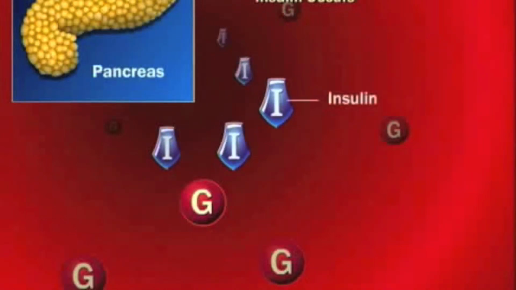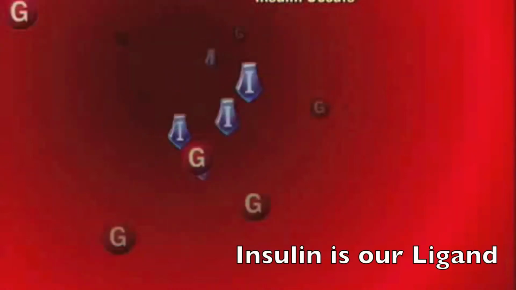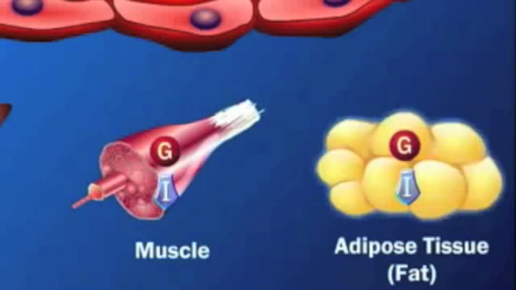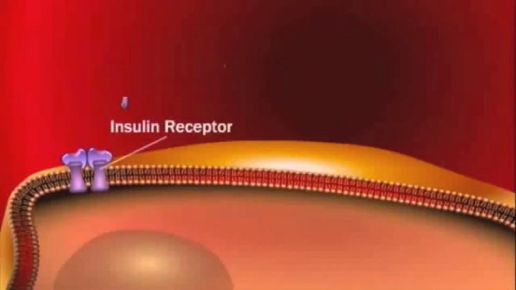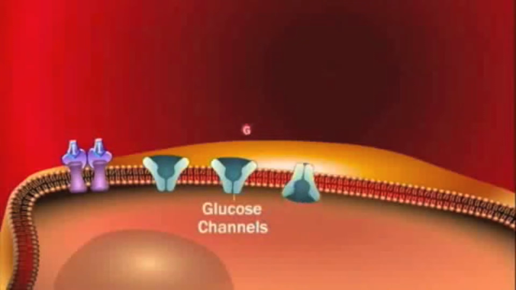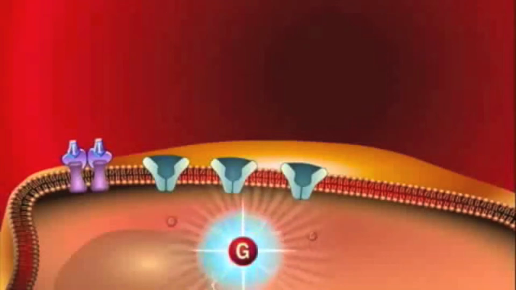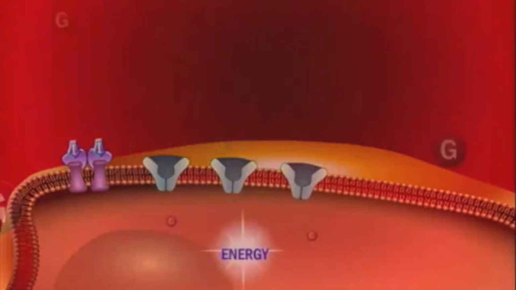The introduction of glucose into the bloodstream triggers the pancreas to release insulin, which would be our signal, or ligand if you will. Making its way through the body, insulin targets muscle, liver, and fat cells to continue the signal transduction process. The insulin then binds to insulin receptors, specifically tyrosine kinase, triggering the opening of glucose channels, which allows glucose to enter healthy cells and serve as fuel for the production of energy, or ATP.